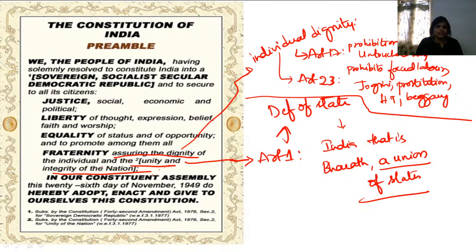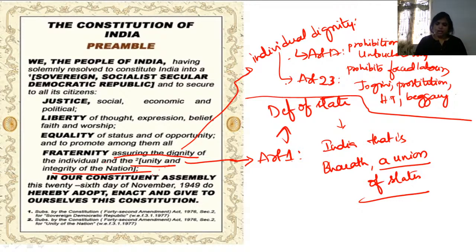You ensure the dignity of the individual by implementing Article 17 and Article 23. Article 17, which talks about prohibition of untouchability, star mark, very, very important. And Article 23 speaks about the prohibition of forced labor, the Jogini or Devadasi system, prostitution, and human trafficking. I'm not talking about women trafficking, we are talking about human trafficking, and also about beggary. The prohibition of beggary is also ensured under Article 23.